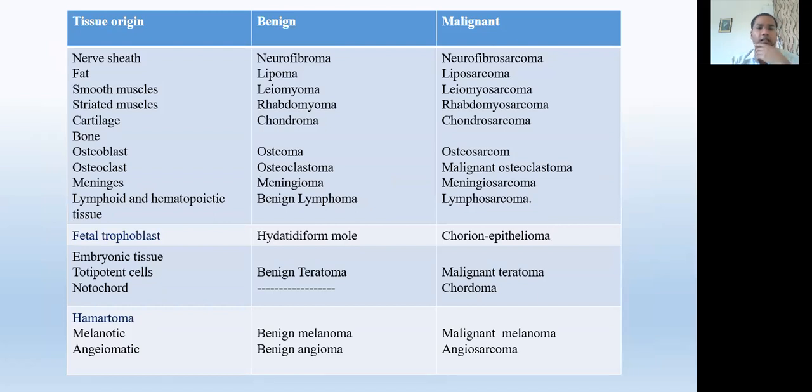The same in the nerve sheath: neurofibroma, and if it is malignant, then this is called neurosarcoma. In the fat, this is lipoma. If it is malignant, liposarcoma. It is just the same. These are only a few terms. Just go through these terms to know their exact meaning.